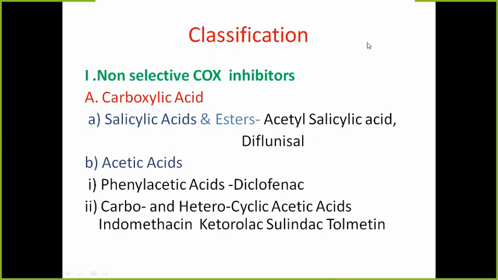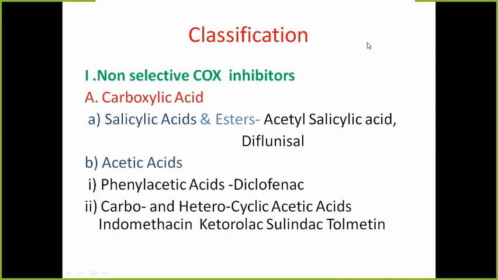So basically, we classify them as non-selective COX inhibitors and selective COX inhibitors. Non-selective means, what do you understand by non-selective? Anybody? Yes. Acts on both cyclooxygenase 1 and cyclooxygenase 2 enzyme. Exactly. So both the enzymes are inhibited by the following drugs.